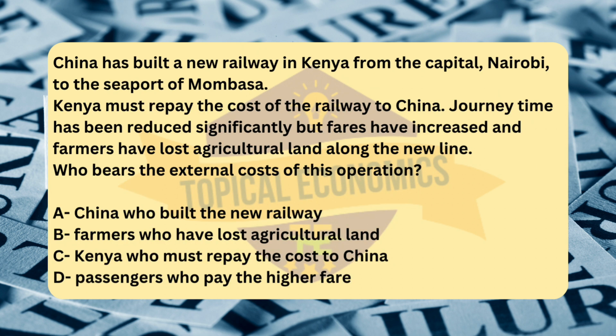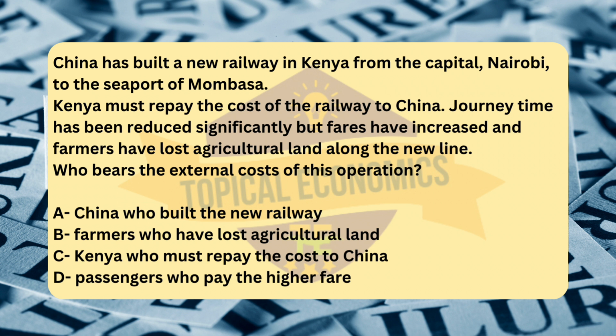Moving to question number 20. China has built a new railway in Kenya from the capital, Nairobi, to the seaport of Mombasa. Kenya must repay the cost of the railway to China. Journey time has been reduced significantly, but fares have increased and farmers have lost agricultural land along the new line. Who bears the external costs of this operation? A, China, who built the new railway. B, farmers who have lost agricultural land. C, Kenya, who must repay the cost to China. D, passengers who pay the higher fare. Reference, 2019 May-June version 3.